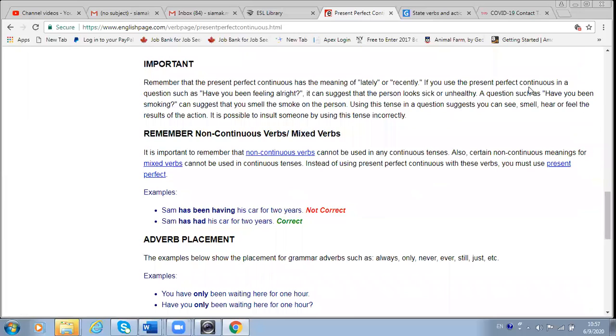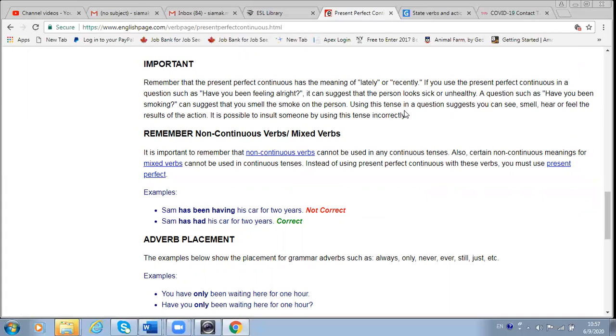If you use the present perfect continuous in a question such as have you been feeling all right, it can suggest that the person looks sick or unhappy. A question such as have you been smoking can suggest that you smell the smoke on the person.